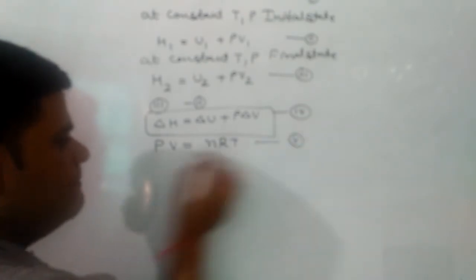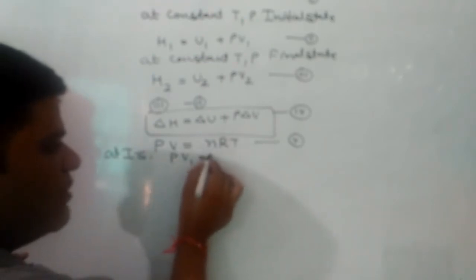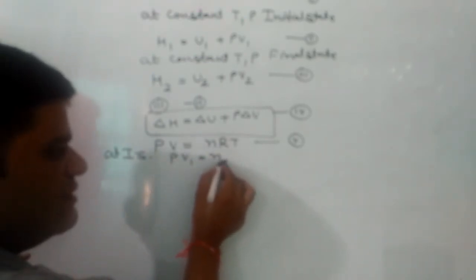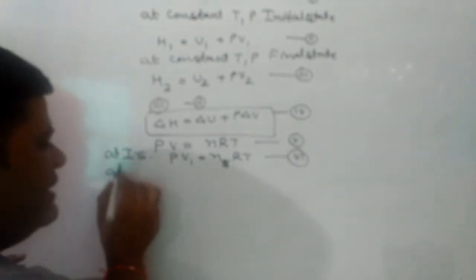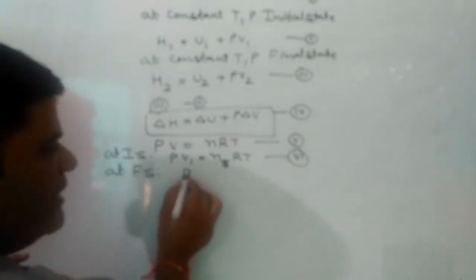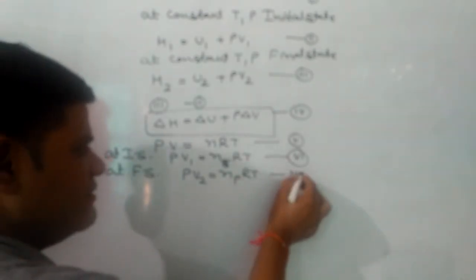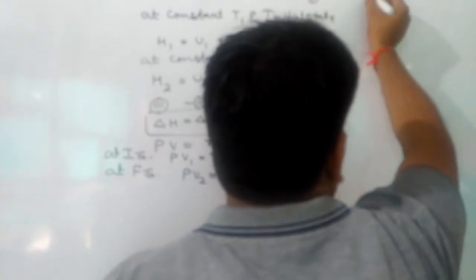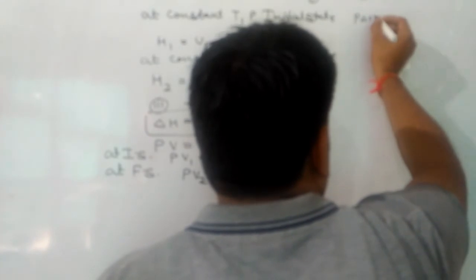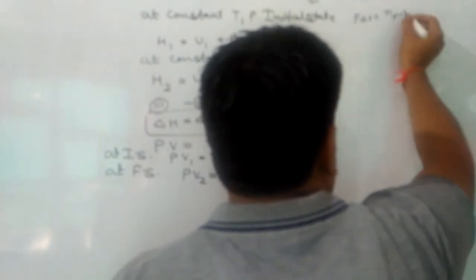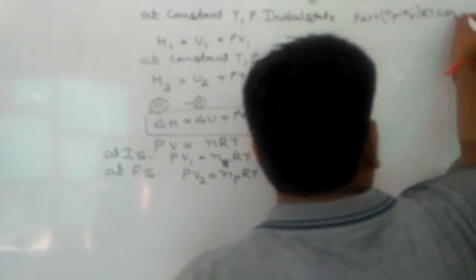This is equation 5th. At initial state it will be PV1 is equal to number of moles of reactants into RT, gaseous moles we have to take. Similarly, at final state, it will be PV2 is equal to number of moles of product into RT. This is 7th. Now applying 7th minus 6th, we will get P delta V is equal to number of moles of product minus number of moles of reactant into RT, and that is delta Ng RT.